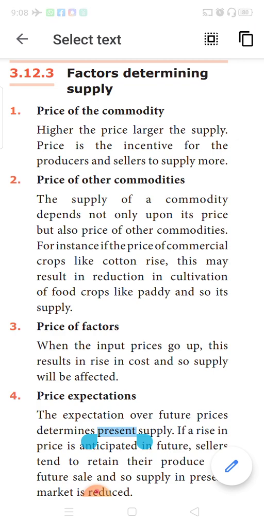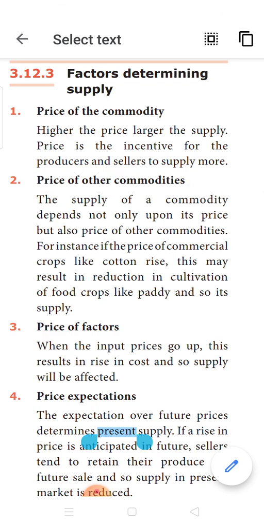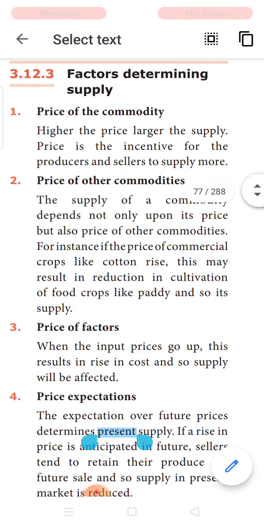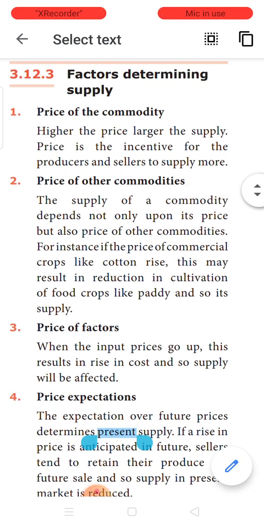The next factor, price of other commodities. See, for example, if price of cotton is increasing, if you are a producer, you will utilize more of your land, labor, capital for producing more cotton. So automatically what will happen?